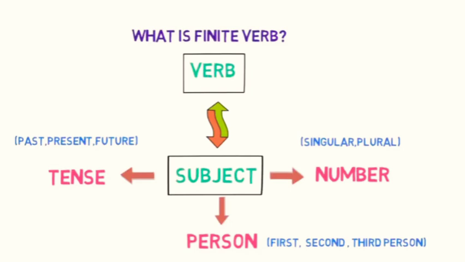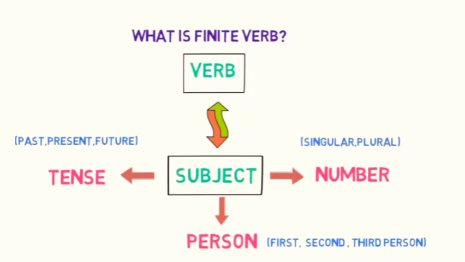There are three parameters on which these finite verbs are based. First is tense. That is, the subject is performing the action in present, past or future. Second is person.